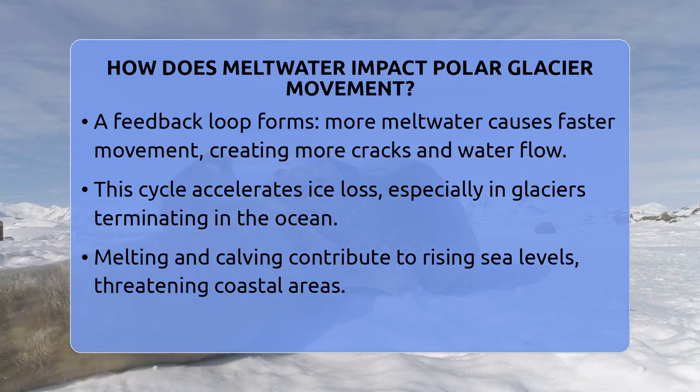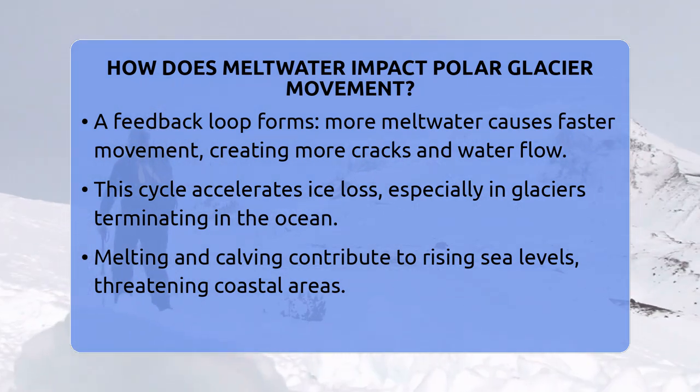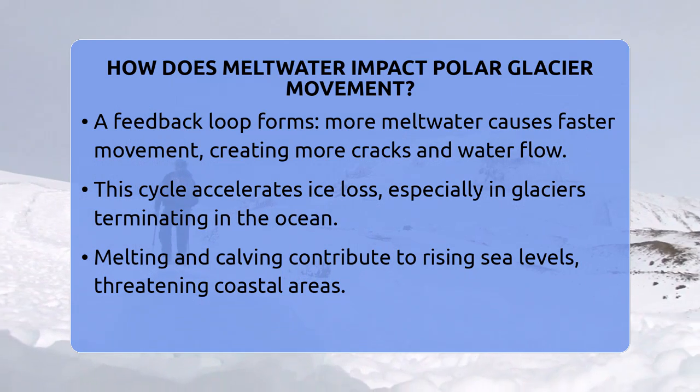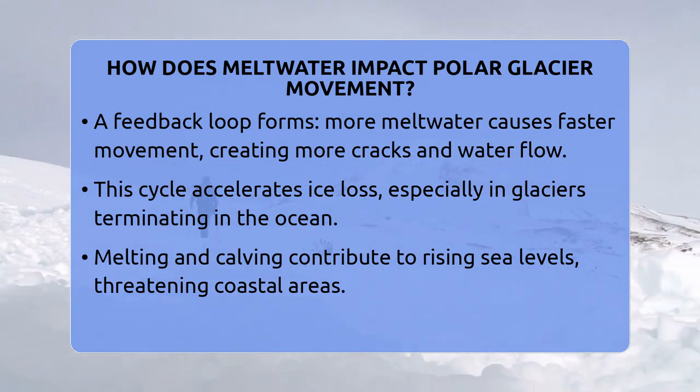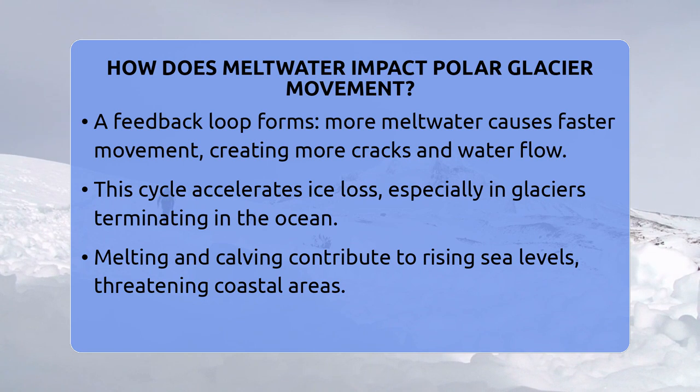The presence of meltwater beneath glaciers creates a feedback loop. More meltwater means faster movement, which can open new cracks and allow even more water to reach the base. This cycle can cause rapid ice loss, especially in glaciers that end in the ocean. When glaciers speed up and calve more often, sea levels can rise. This is a big concern for coastal communities around the world.